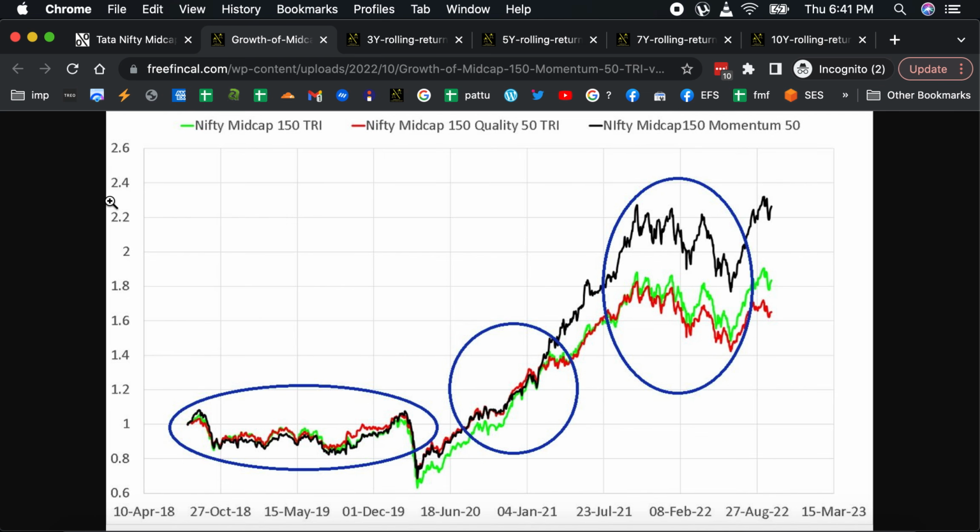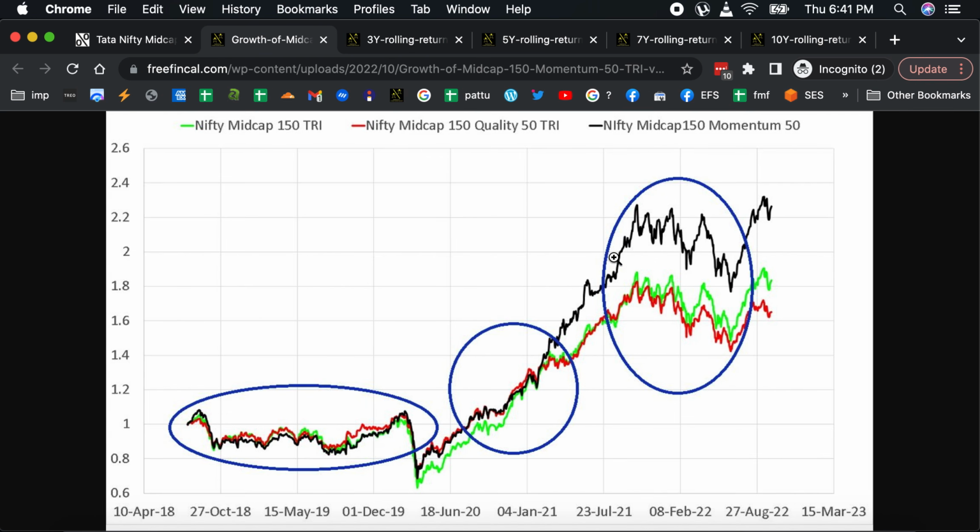Momentum is also a nice definition, but the problem with the whole momentum investing is, when there is a momentum in the market, there is a chance for the fund to perform. But when there is no momentum in the market, for example, you can see it here, mid 2018, right until the corona crash, the index did not outperform the midcap 150, which is just market capitalization weighted.